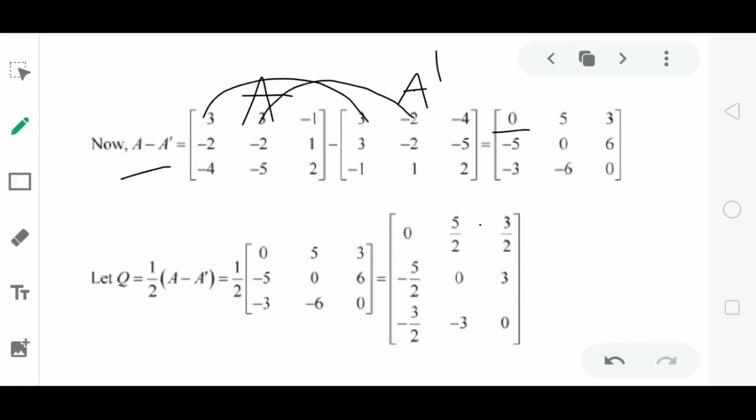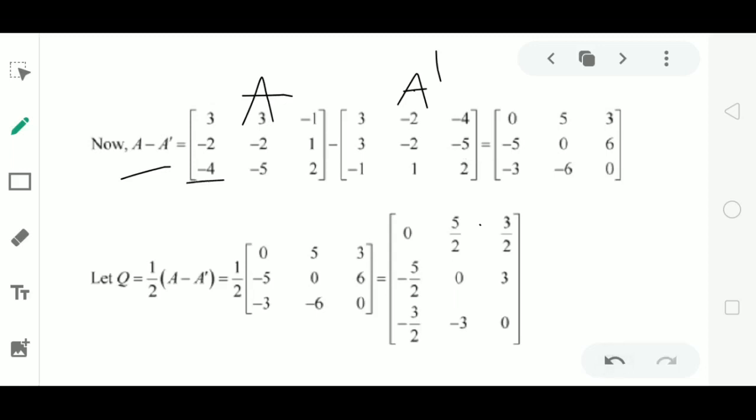3 minus of minus 2 is plus 5. Minus 1 minus of minus 4 is plus 3. Minus 2 minus 3 is minus 5. Minus 2 minus of minus 2 is equal to 0. 1 minus of minus 5 is equal to 6.